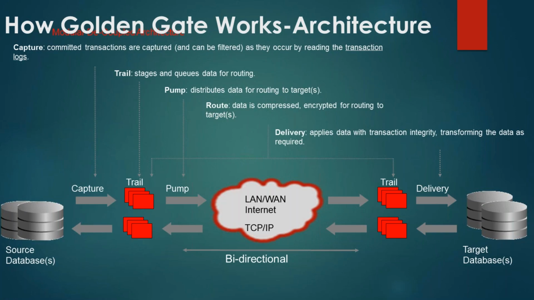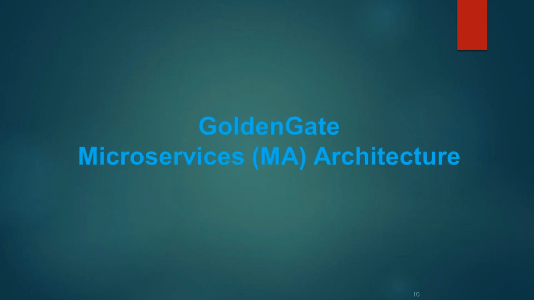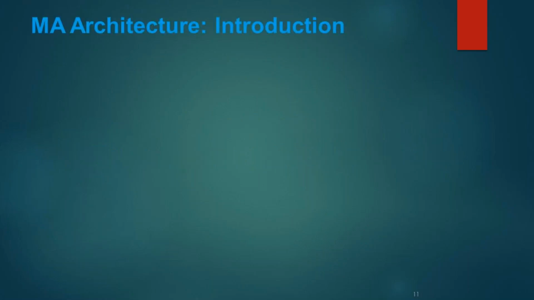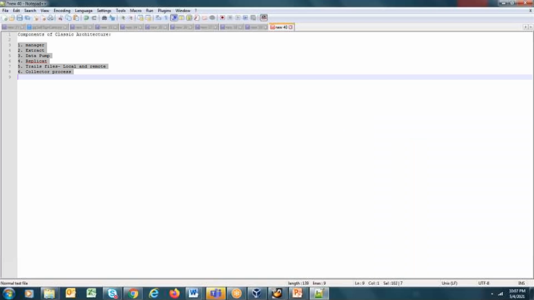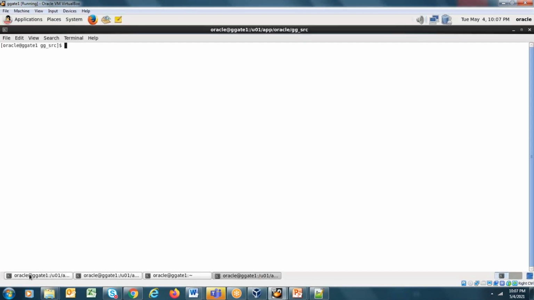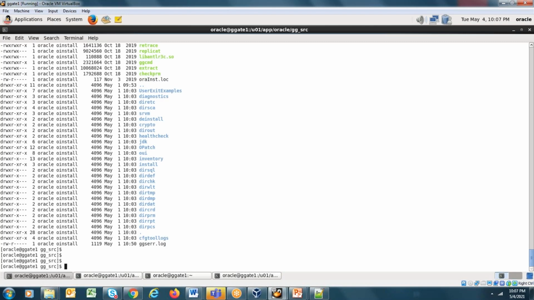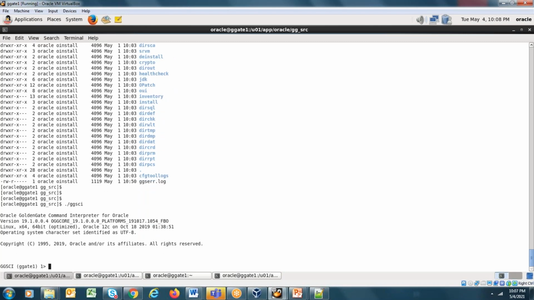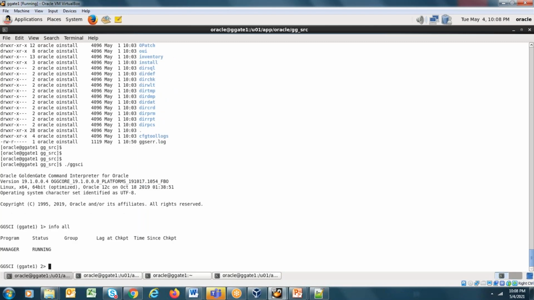Okay. Now let us discuss microservices architecture. So I'll show you the classic architecture just to show you. This is how the GGSCI works. So this is GGSCI, and this is called the classic architecture.